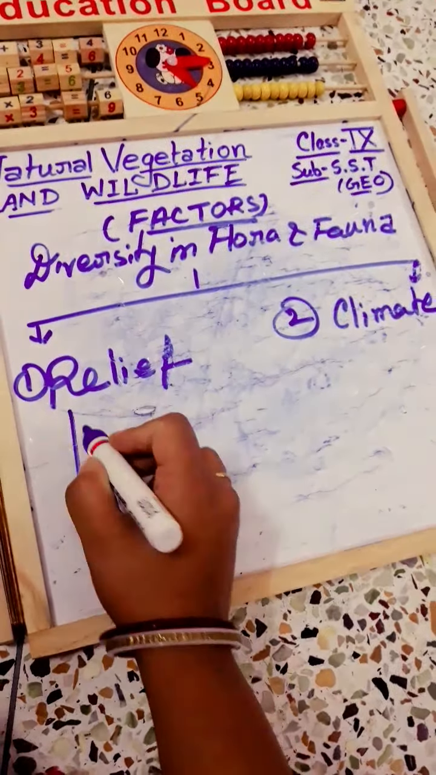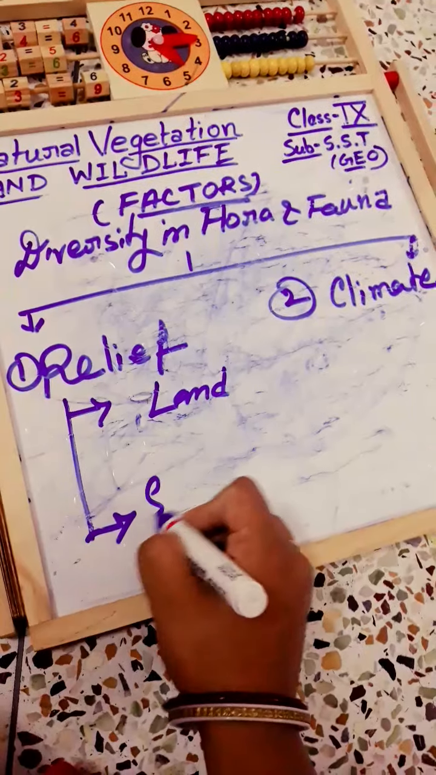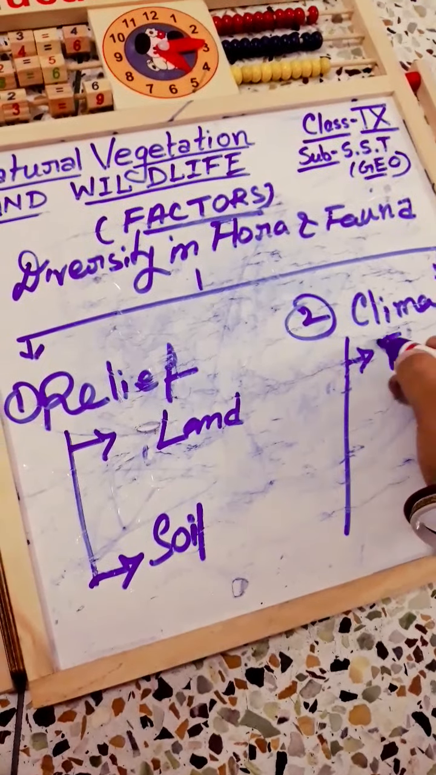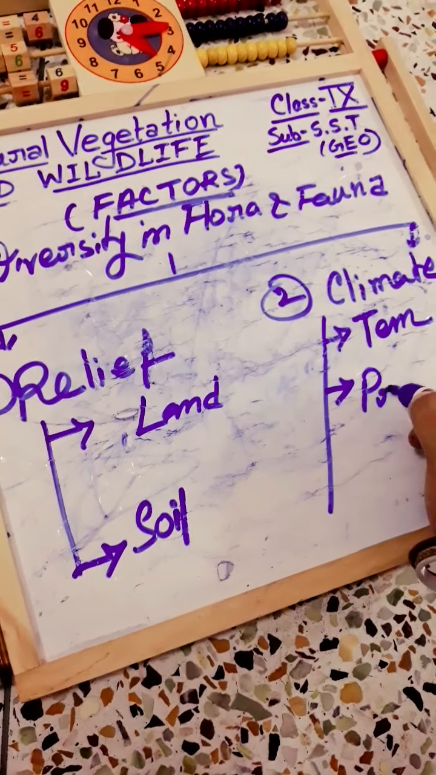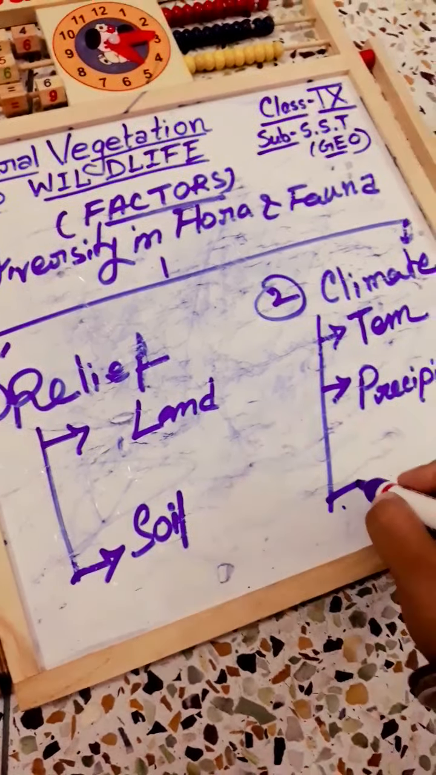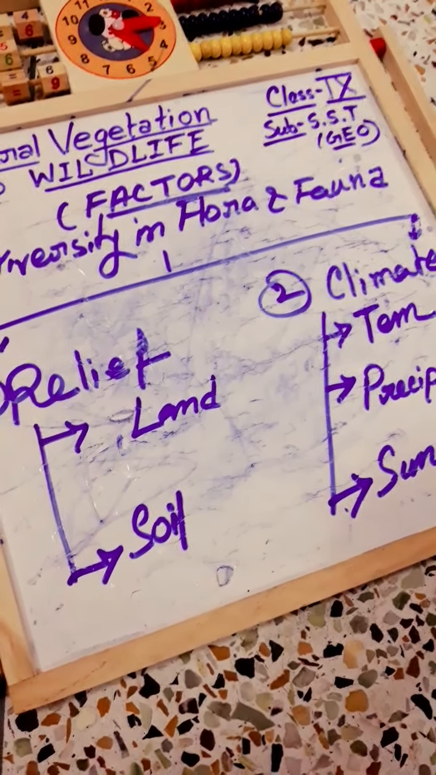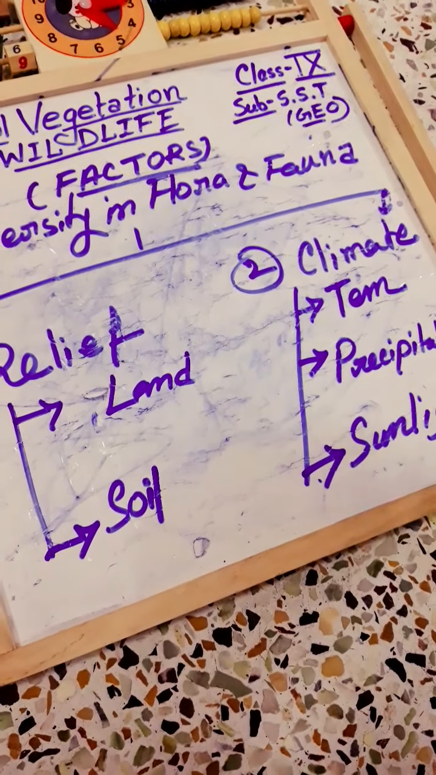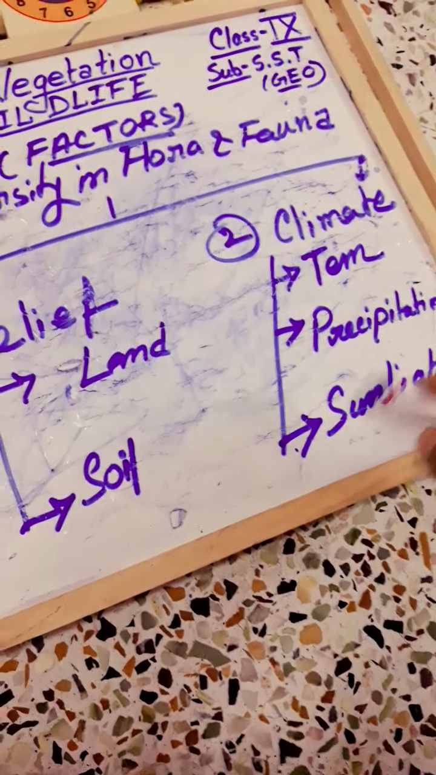Now in the relief portion, we will discuss land and soil, and in the climatic portion we will discuss temperature, then precipitation, and then sunlight. Sunlight is also related with temperature, although we have to discuss this point separately. Sunlight is also known as photoperiod.